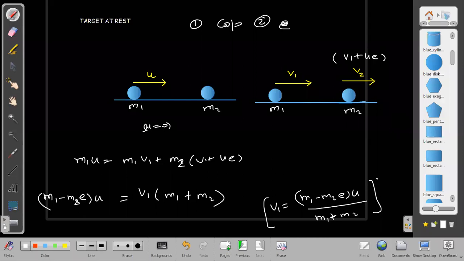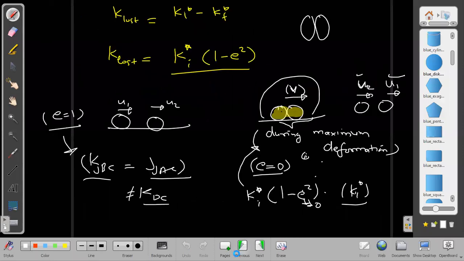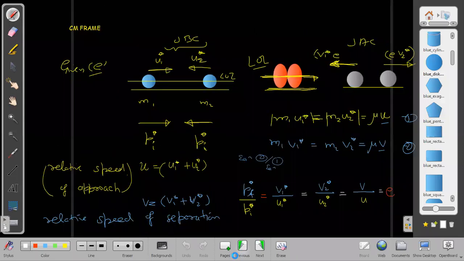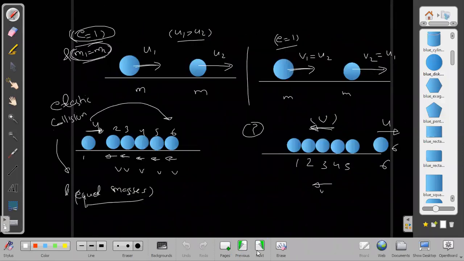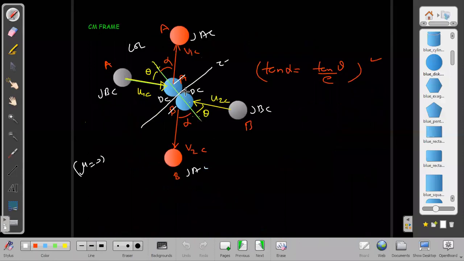I will discuss those also, and if possible I will discuss them in this week only. But at least for the timing, it is not required. I think I already discussed oblique collision yesterday, in the diagram which I had drawn. This diagram is for oblique collision only. But in the center of mass frame, these oblique collisions are so easy that we can simply say that, with this being the angle of reflection and this the angle of incidence, tan of the angle of reflection is always equal to tan of the angle of incidence divided by e. Simple.